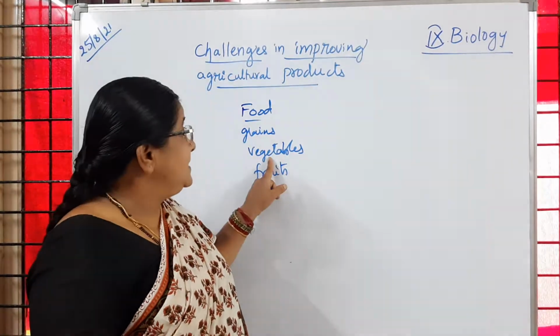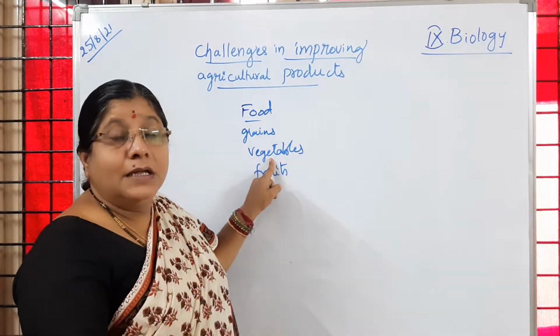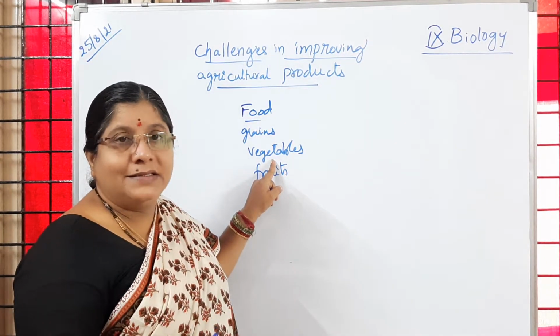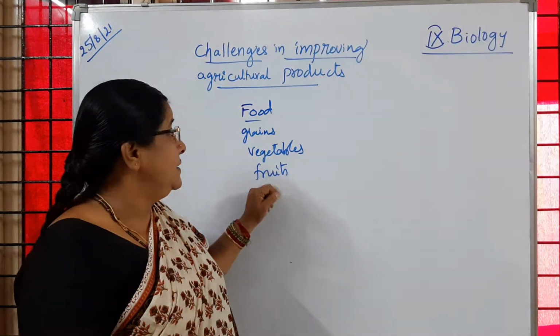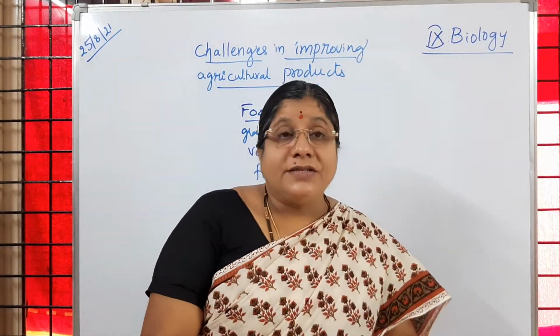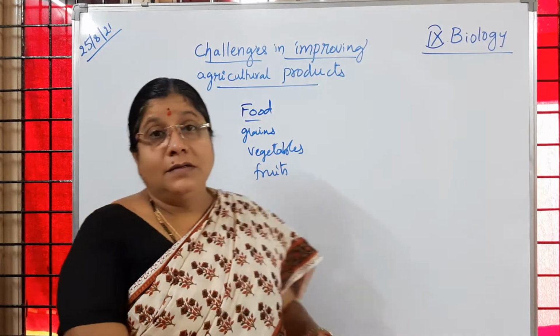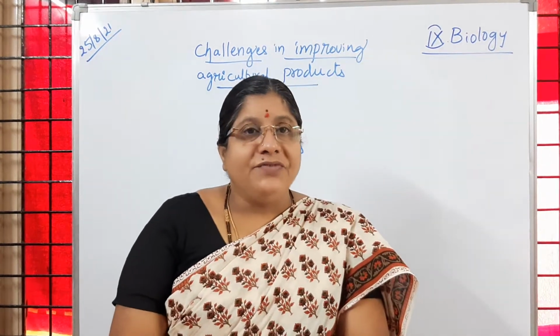Then leafy vegetables, where we eat leaves like spinach, amaranth, coriander, and other vegetables, you know them very well, and fruits. All these are the products we get from plants.